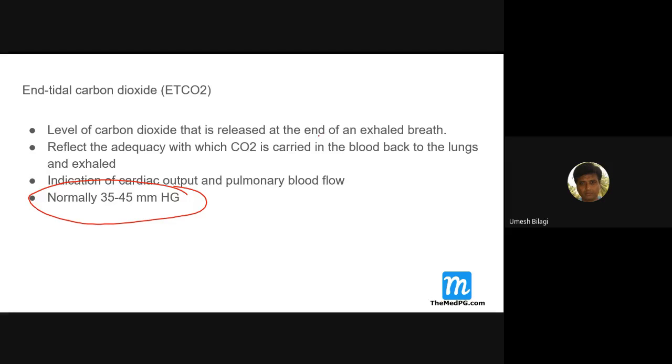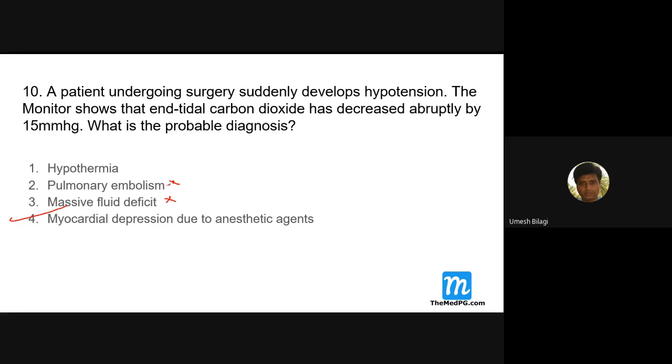Actually, sometimes I do feel that massive pulmonary embolism is the correct answer. If pulmonary blood flow is reduced, then CO2 falls. Anyway, if pulmonary embolism is the choice, we'll go for this one. If it is a massive pulmonary embolism, pulmonary blood flow goes down and that is how the carbon dioxide has come down; that also can be thought. But if the other choice is there, you should go for that because that will reduce everything anyway.